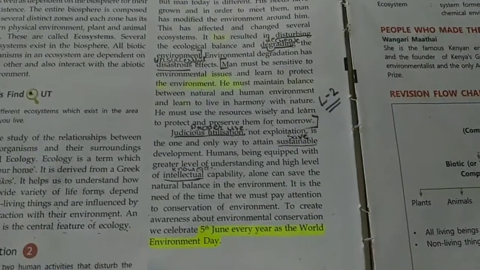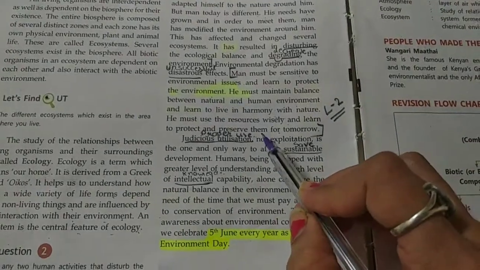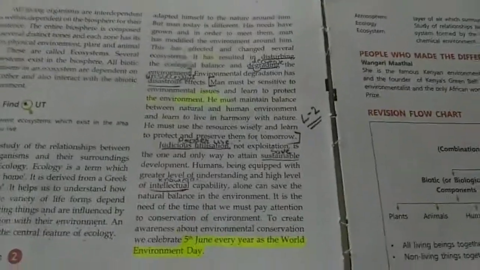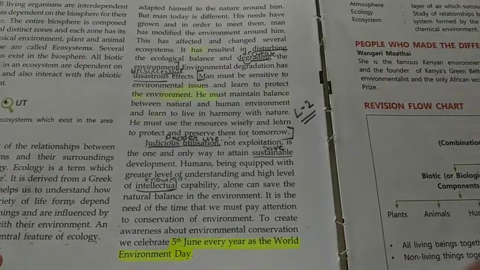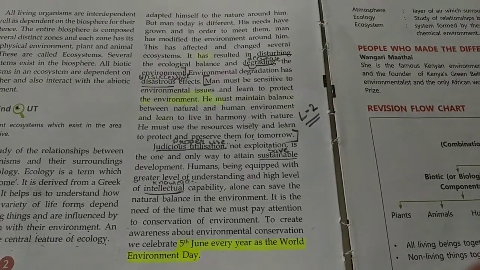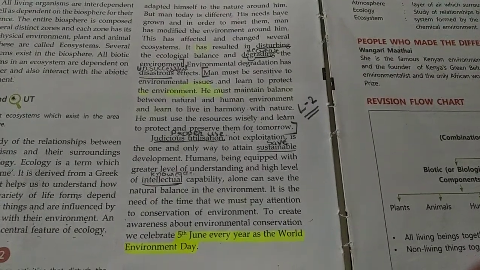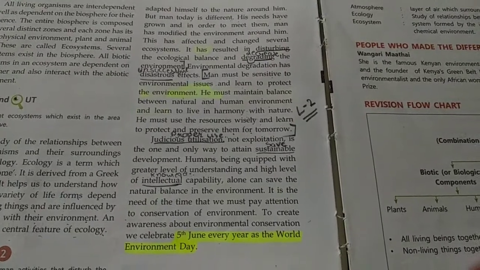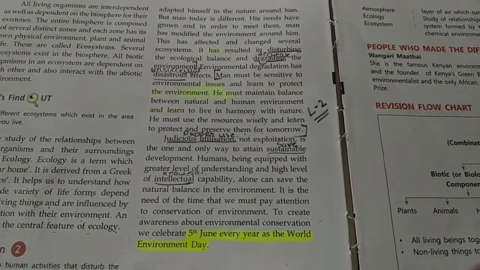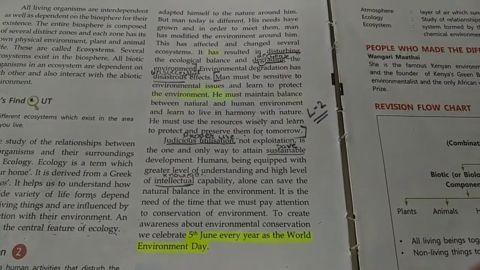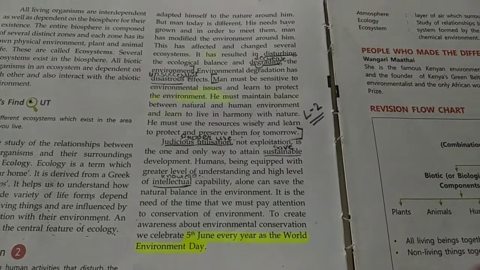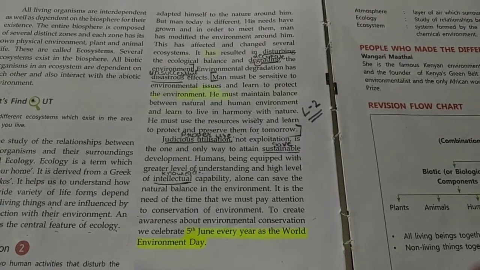How can they protect the environment? So here is the solution. How can they protect the environment? So whatever the natural resources, we are supposed to use them wisely so that our next generation use those resources even, right? And we can protect the environment.